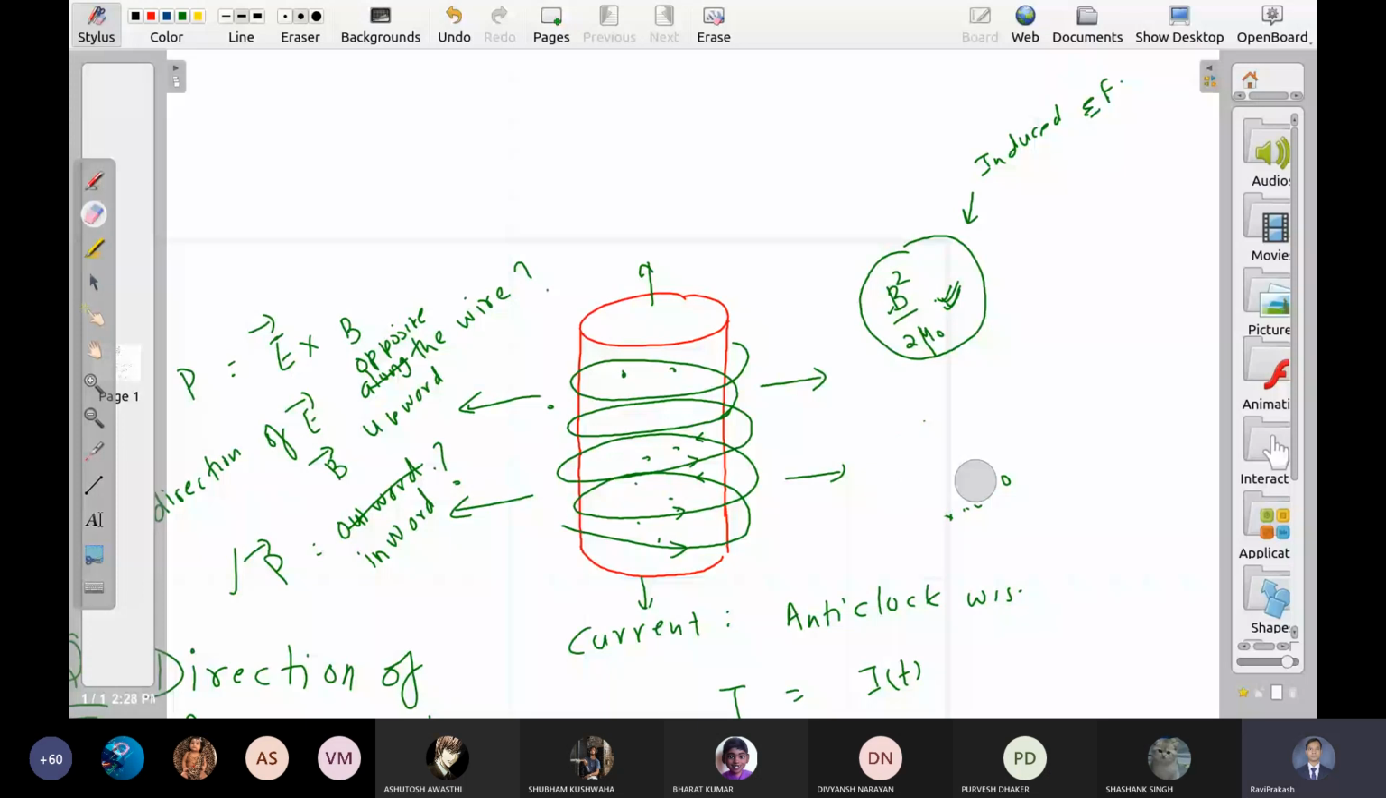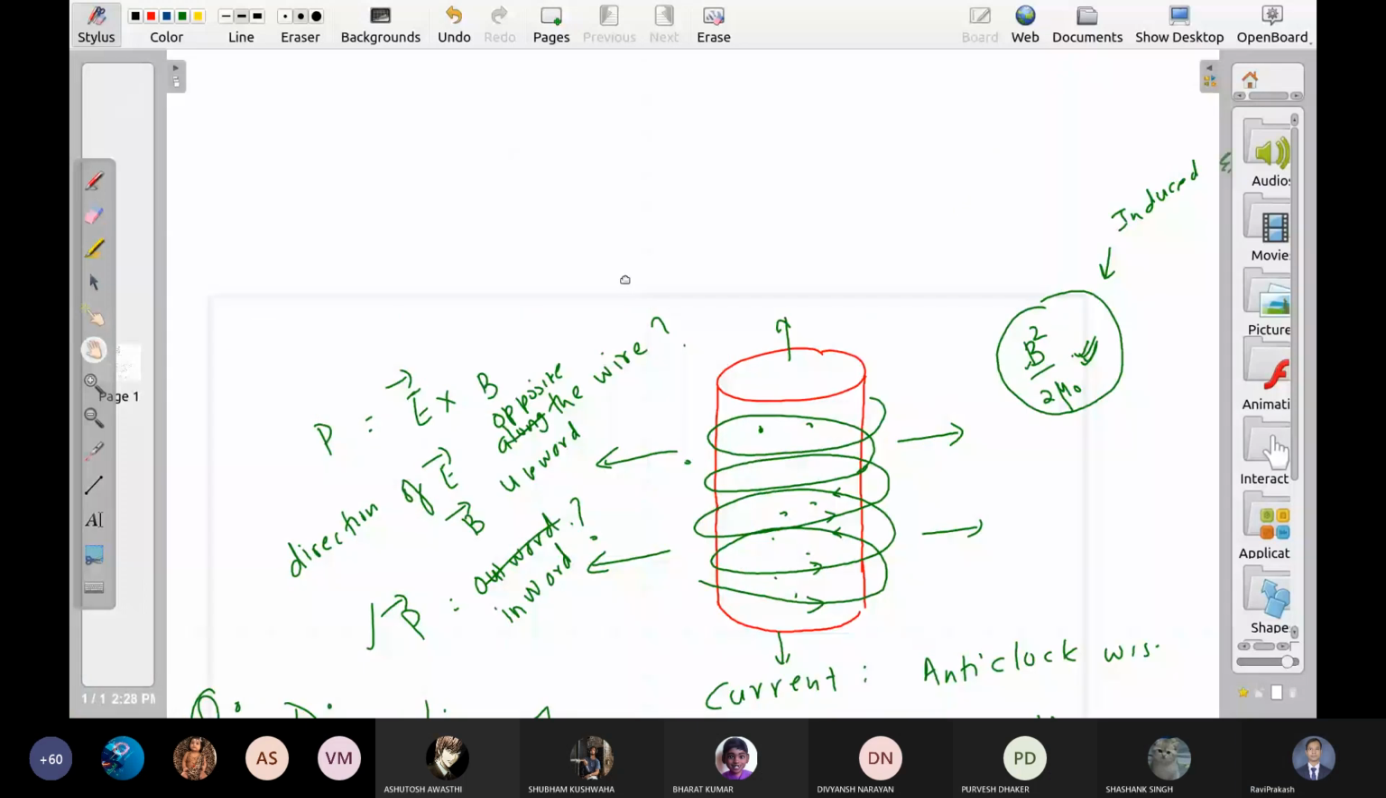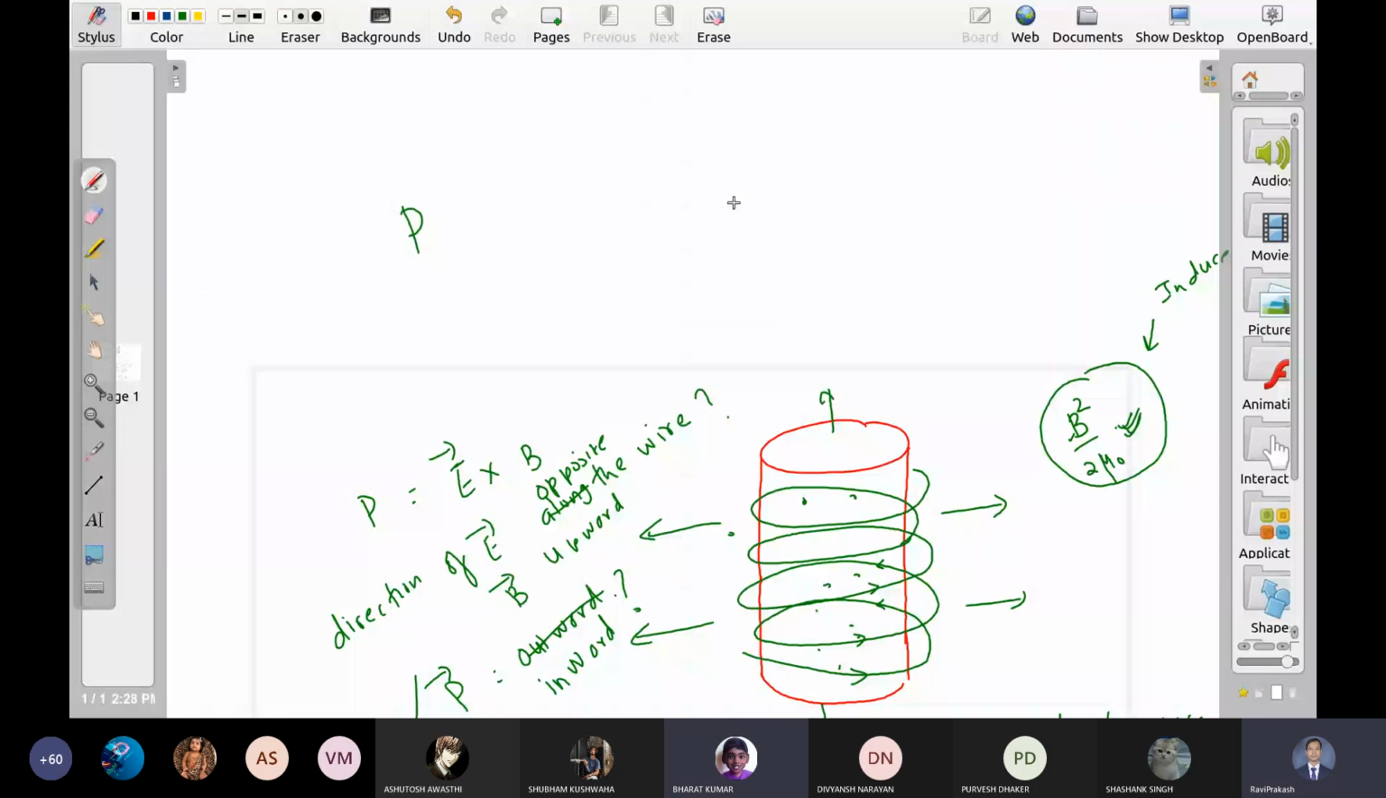What is the connection between P and B square by 2 mu naught? Sir, can I relate them? They are equal, sir. So what is the unit of this right side? It's energy, sir. Joule per volume. Yes, sir. Joule per meter cubed.